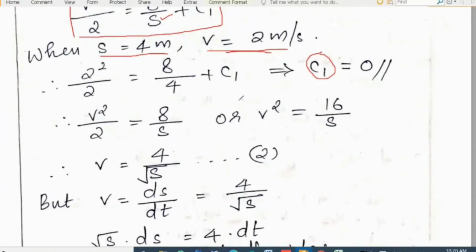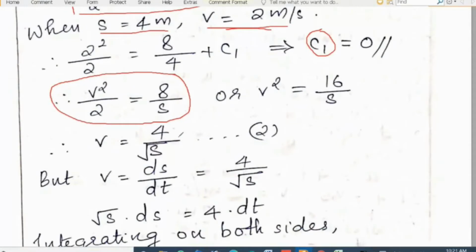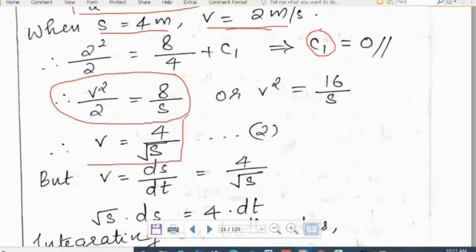Once we get c1, we have to substitute the value of c1 here and form the final equation. This is the final equation for velocity in terms of s. V square by 2 is equal to 8 by s, or we can write v square equal to 16 by s, and the final equation for velocity in terms of displacement is v equal to 4 by square root of s. I hope it is clear.